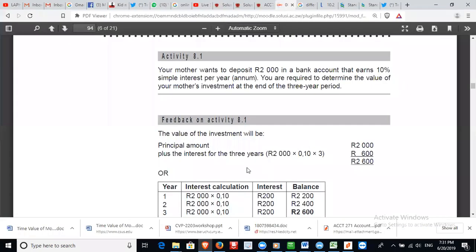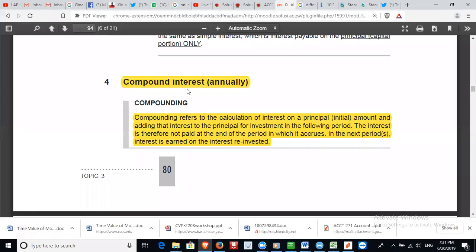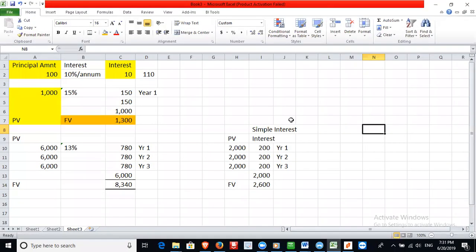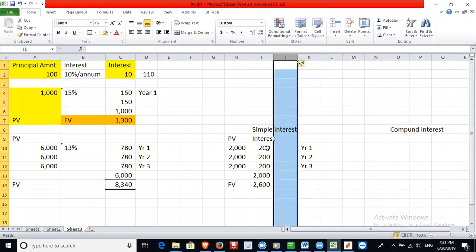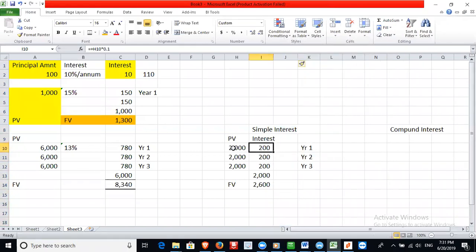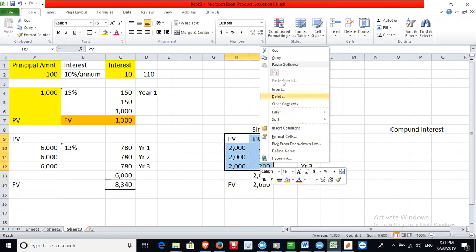Then we have this animal called compound interest. On compound interest, we are saying we have invested 2,000, and the interest at the end of the day is how much? 200. So how much am I going to get? What will be the future value of this? Let me redo this.